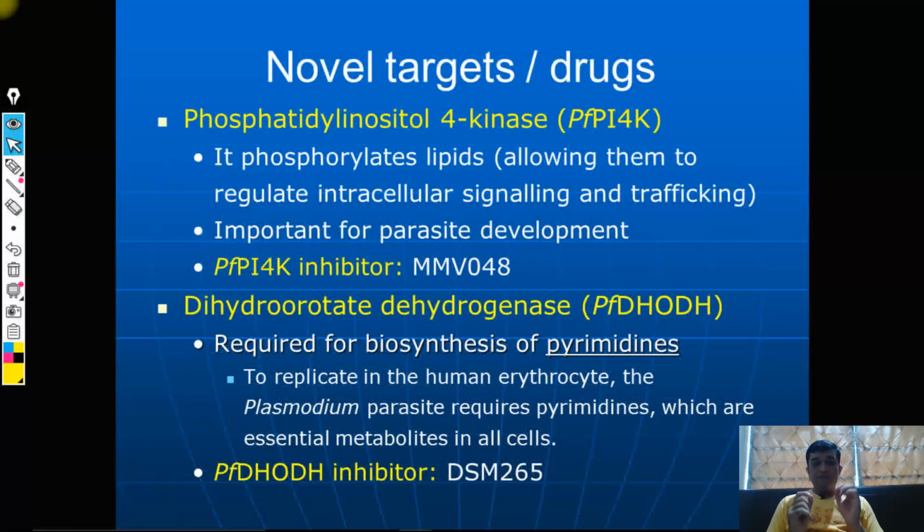So, these 4 targets which I have shown here are very important and novel targets. This is just a glimpse that I have given. You can also find some more targets which are used for the development of anti-malarial drugs. So that completes our discussion of the recent advances in the development of anti-malarial drugs. I hope I have covered all topics related to anti-malarial drugs.